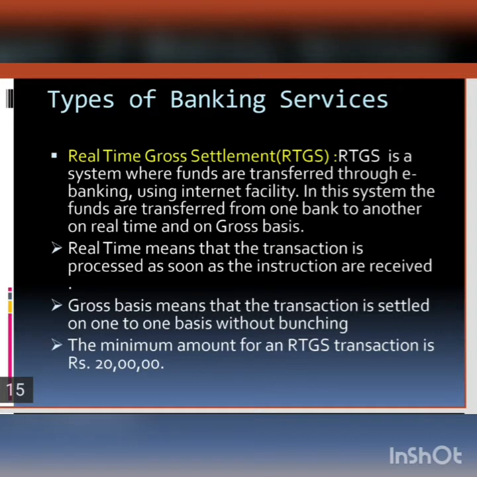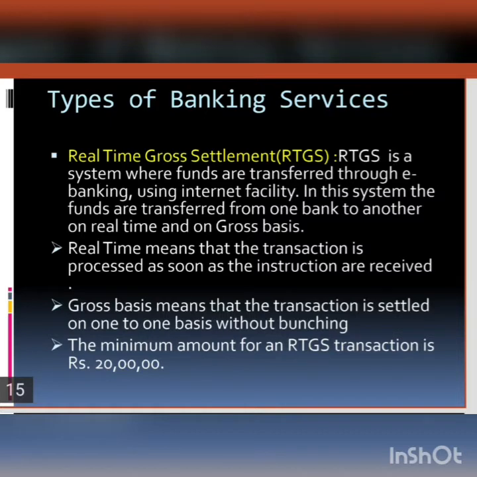Next is RTGS, that is Real Time Gross Settlement. This is a method of transferring a fund from one account to another account. This method is an electronic mode, which means the transfer is processed in digital form. This system is controlled and monitored by the Reserve Bank of India. The Reserve Bank has given a unique kind of code known as the IFSC, that is Indian Financial System Code. These codes allow the banks to participate in RTGS payments.